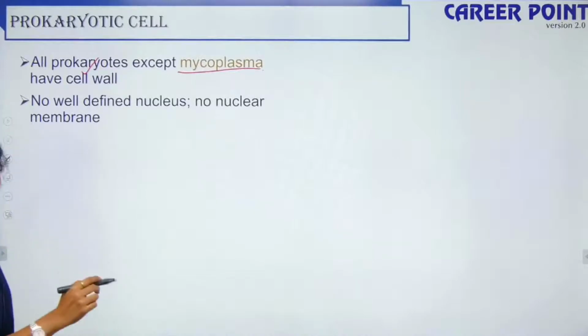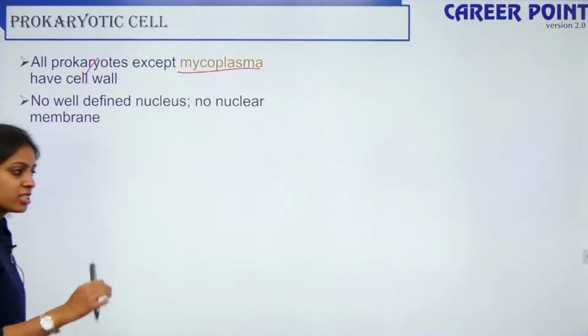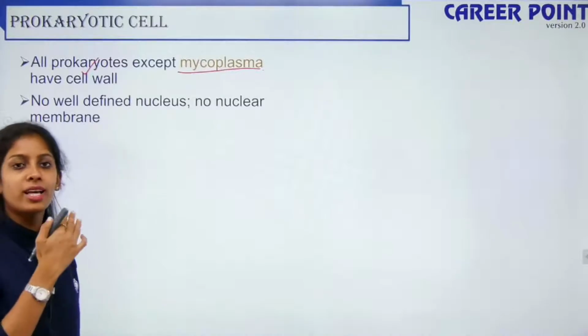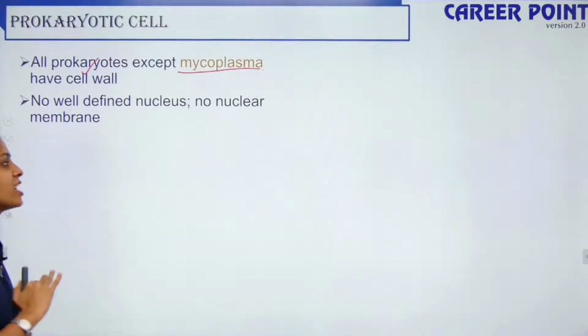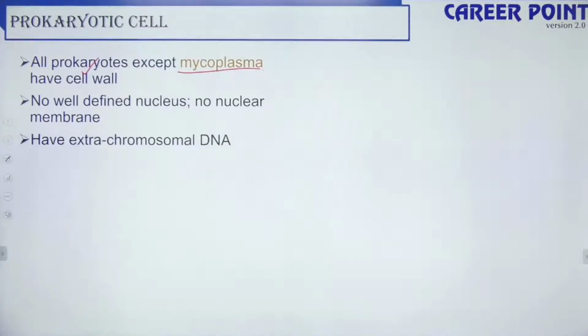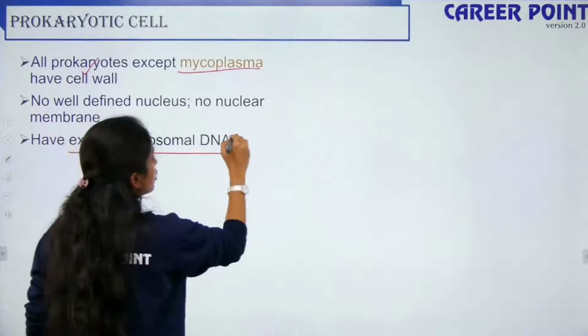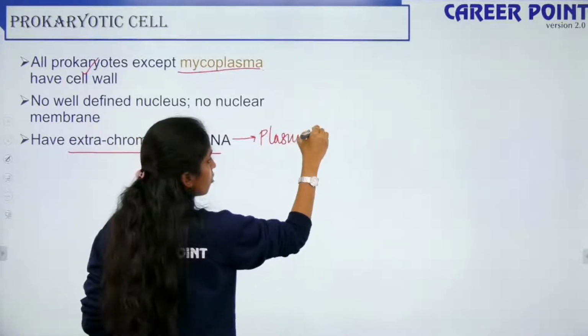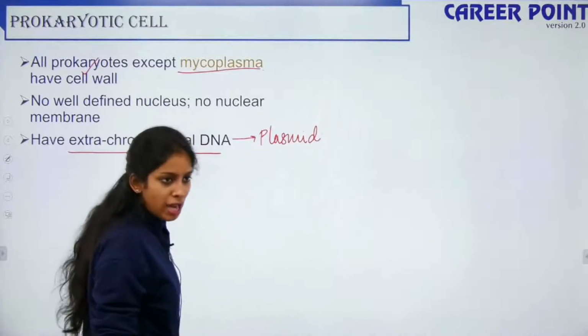There is no well-defined nucleus. The nucleus is not surrounded by a boundary, so no nuclear membrane. The nucleus is not well organized. The genetic machinery is less complex in your prokaryotes. So it has no well defined nucleus, meaning it has no nuclear membrane. They have extra chromosomal DNA, which is known as your plasmids.